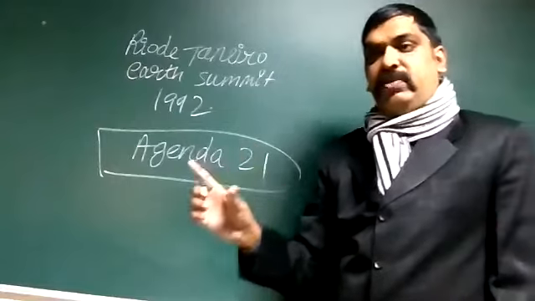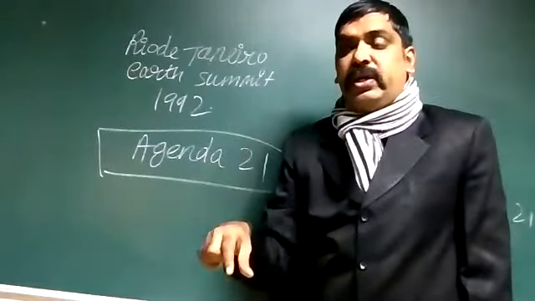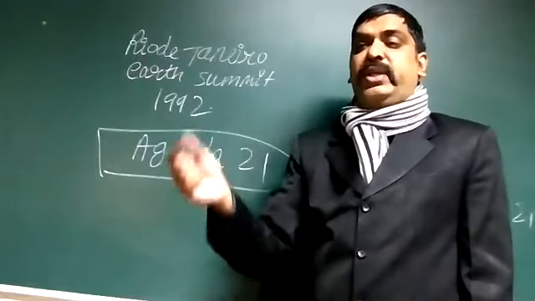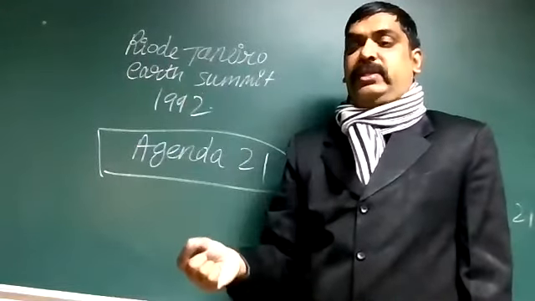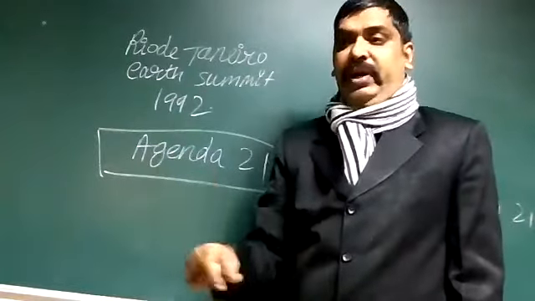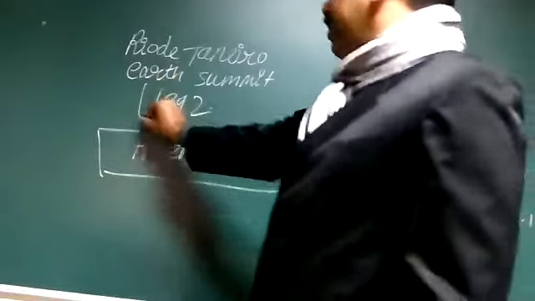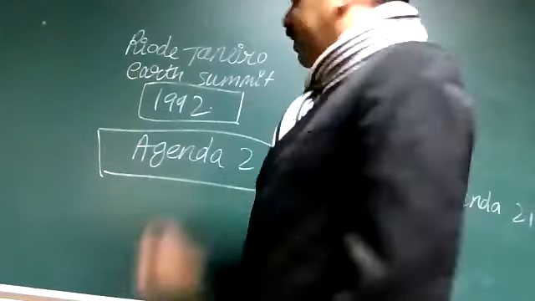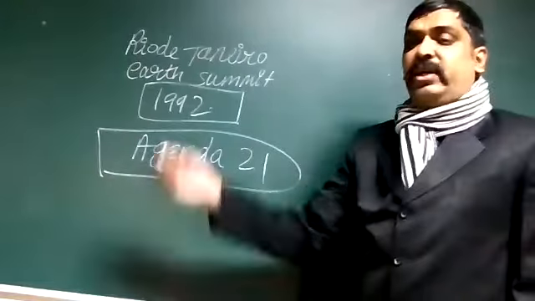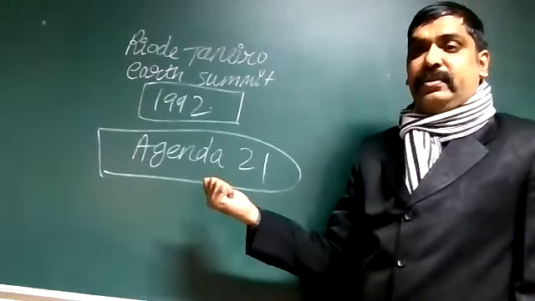They found out what is good and what is bad. So they drafted 21 points, that is known as Agenda 21. You have to write it this way and underline or make a box, so it is directly highlighted. Are you getting my point?